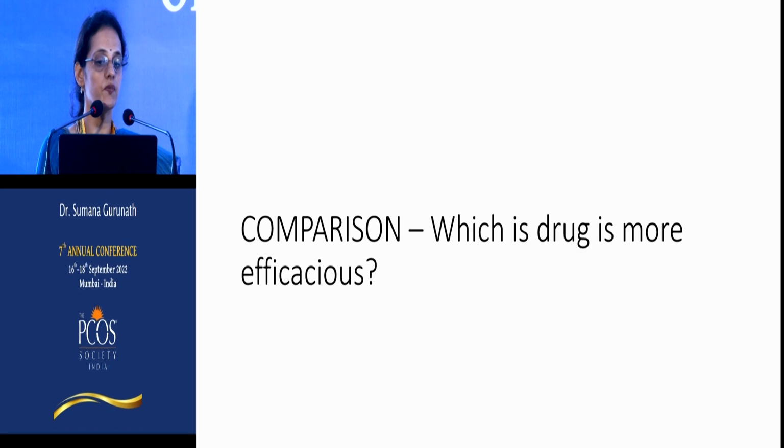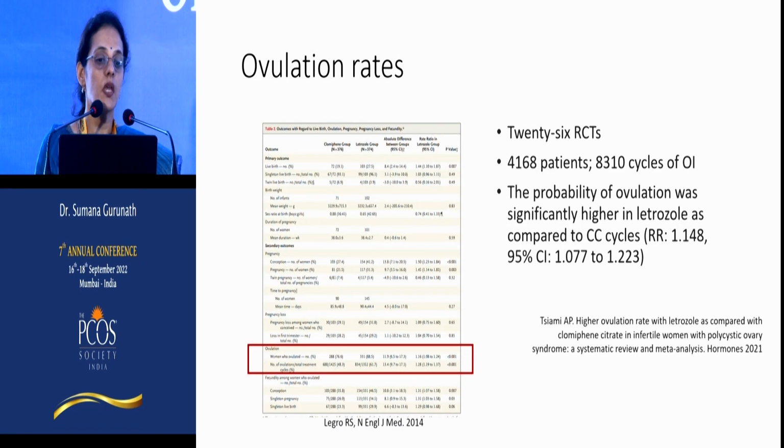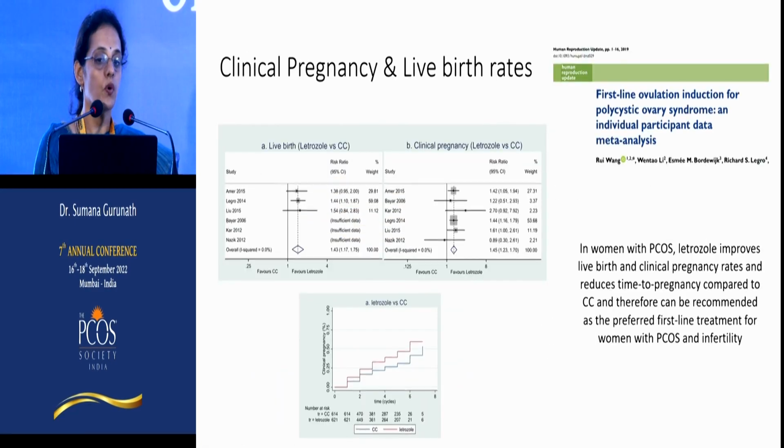So what about the comparison? Which drug is more efficacious? So the evidence is quite clear. So there have been a number of RCTs performed over the years. So if we look at one of these landmark papers, the Legro paper, we can see that the ovulation rates are almost 88% with letrozole, significantly higher when compared to clomiphene. So in the latest meta-analysis, we can see that very clearly the probability of ovulation is significantly higher with letrozole. And so also goes on to clinical pregnancy and live birth rates.